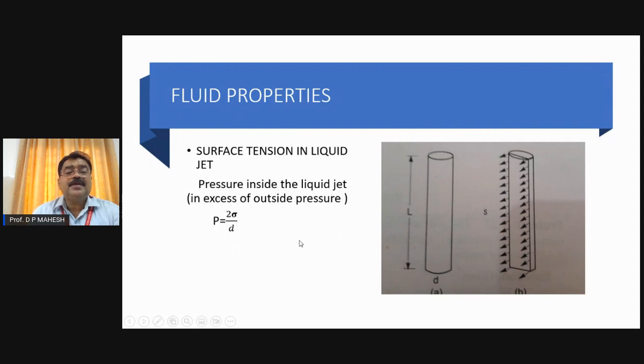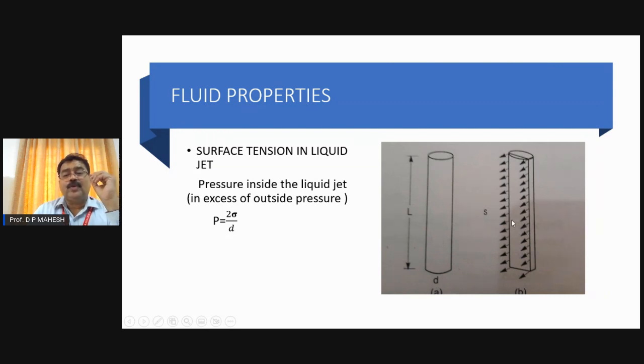Now coming to another example of surface tension, the liquid jet. You can see this is a specimen liquid jet which has a length equal to L, and it is cross-sectionally circular, hence d is the diameter. So now let us take the half of that. When you carefully look at this, there is a surface tension, and this arrow indicates a tensile force due to surface tension. Here, this edge is equal to length L. There are two edges, hence the total length becomes 2L.